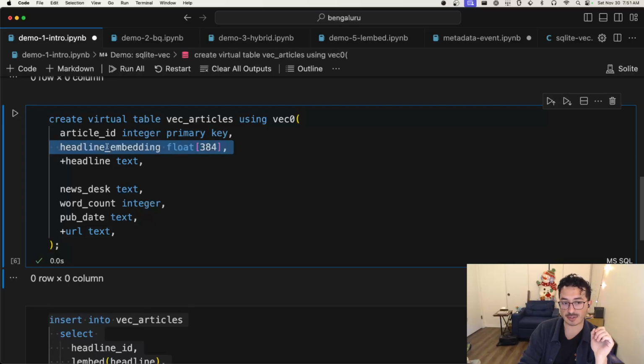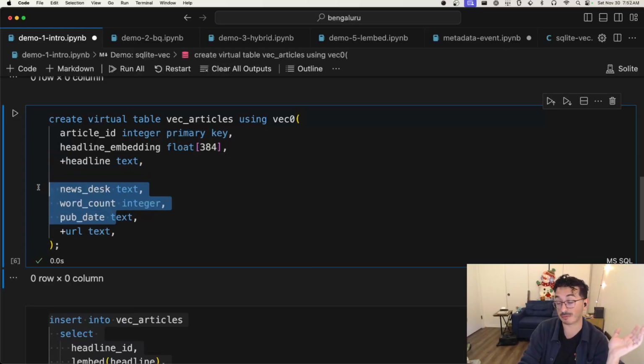In this case, the vector that we have here is headline embedding. So we are embedding the headlines column, and that is going to be a floating point vector with 384 dimensions. We also define a primary key just to match it with the original table. We also define an auxiliary column. That's what the plus sign prefix is for. This stores the headline text inside of a separate table, so that we can do a fast lookup for metadata. After you get the 10 most related articles in our search, we want to see what the headlines actually are. So that's what the auxiliary column is for.